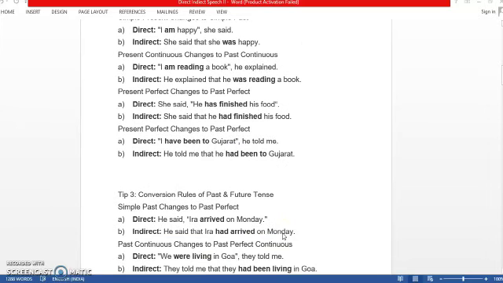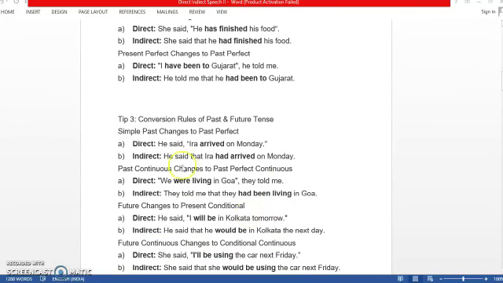Now, let's see another conversion rule of past and future tense. Simple past changes to past perfect. He said, "Ira arrived on Monday." He said that Ira had arrived on Monday.